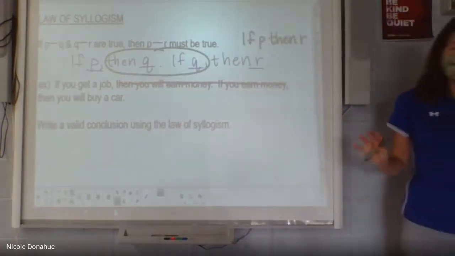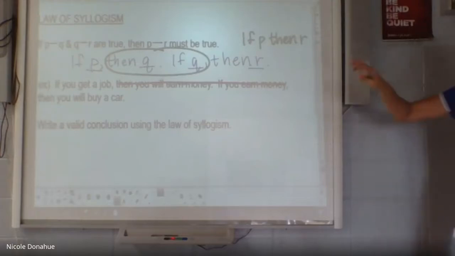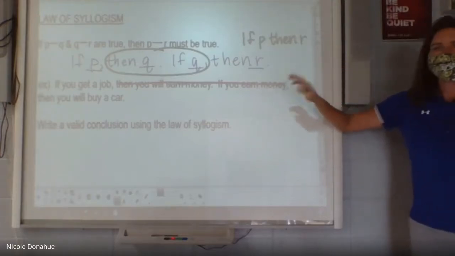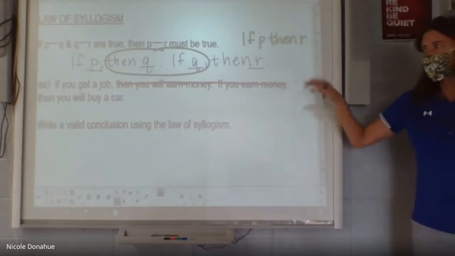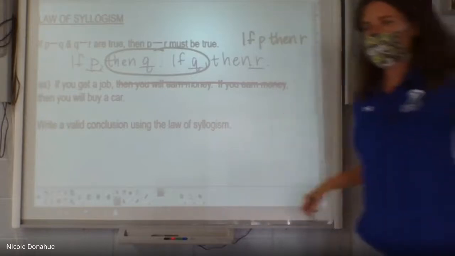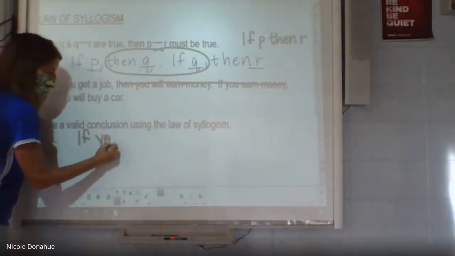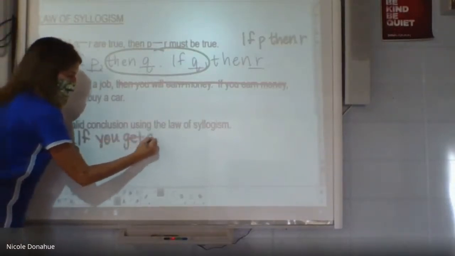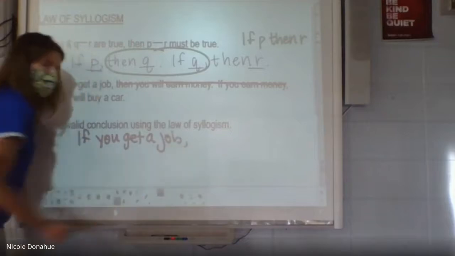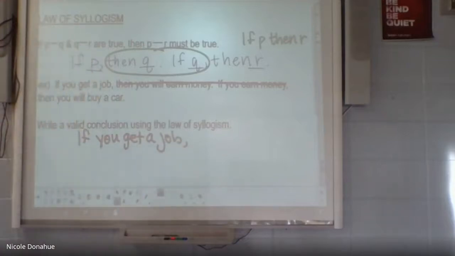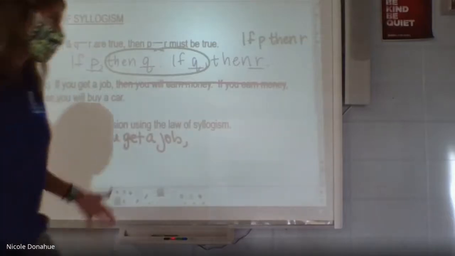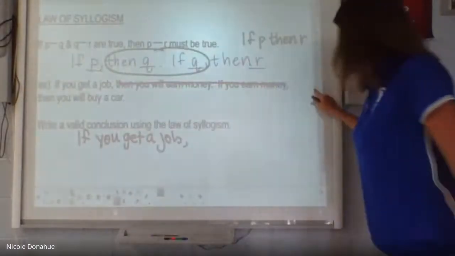Don't black it out so you can't read it. But if you get a job, why do I have to say you'll earn money, and then if you earn money, then you'll buy a car? If you get a job, what will you do? What's the next step? You'll buy a car. So you can skip over the fact that you're earning money, because we say that twice. We can just jump to, if you get a job, then you'll buy a car.